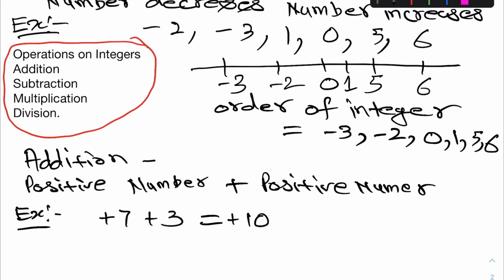Always remember that if the integers are positive, there is no need to put the sign. So simply 12 plus 3, we just write 15. There is no need to put the positive sign.